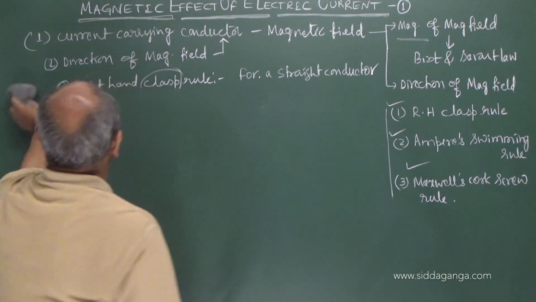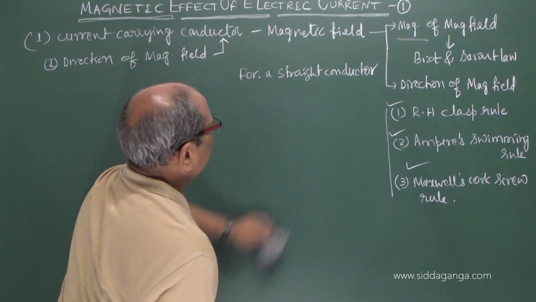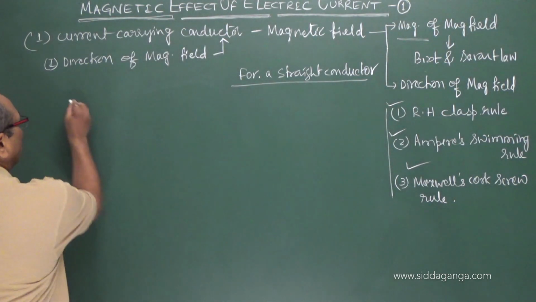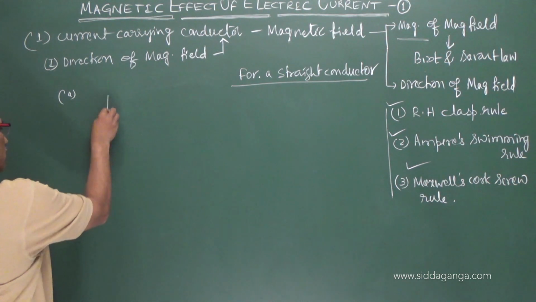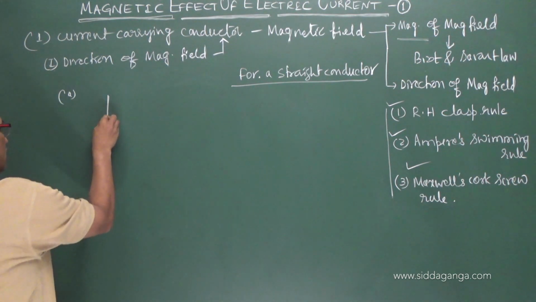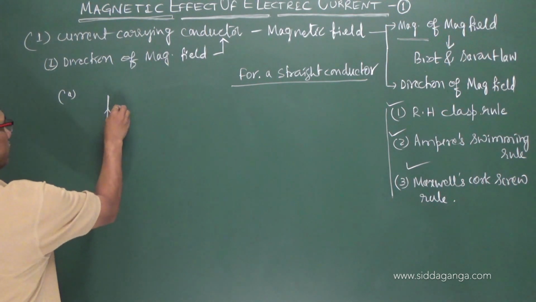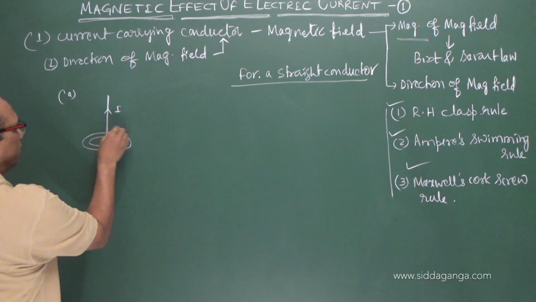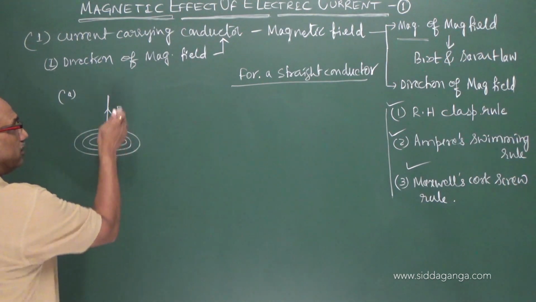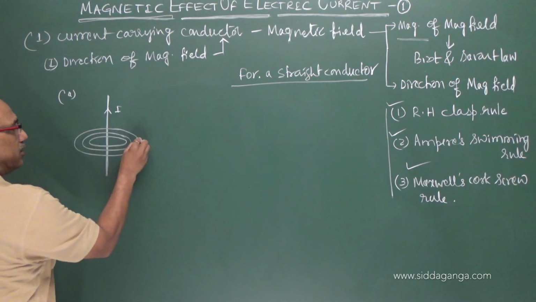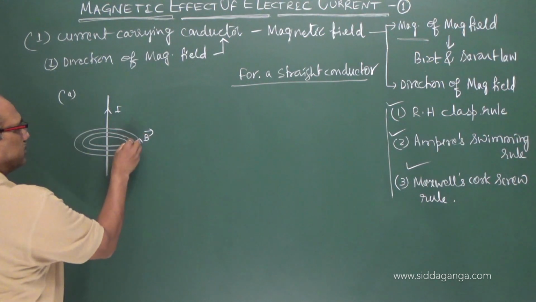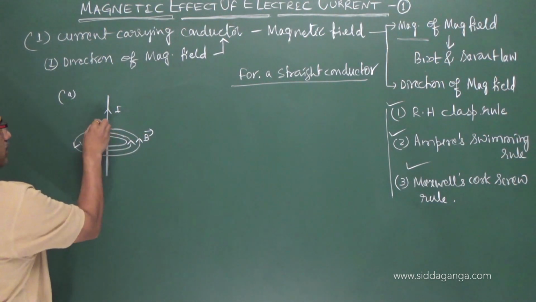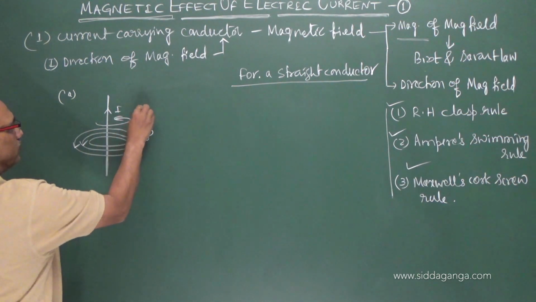Whether it is the clasp rule or thumb rule, the final conclusion is that if the wire is a straight conductor carrying current, then the field lines will be circular. Field lines will be circular in a plane perpendicular to the current, and the magnetic field is anti-clockwise if the current is upward.